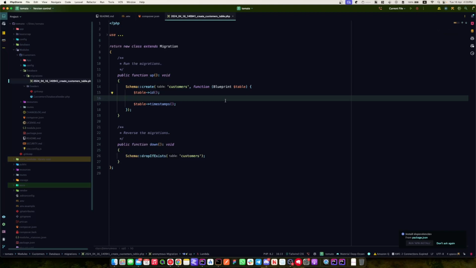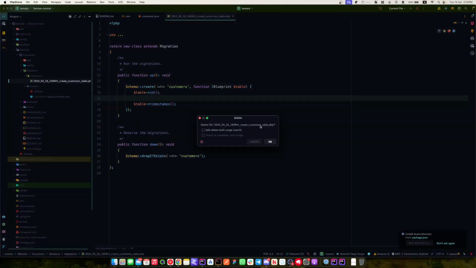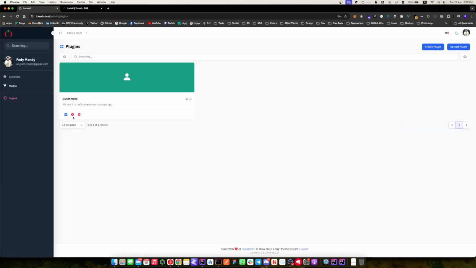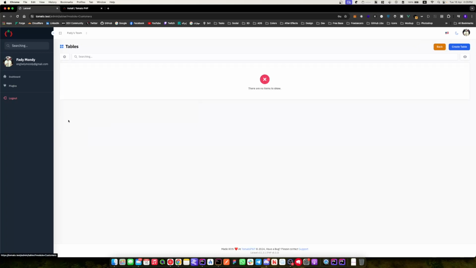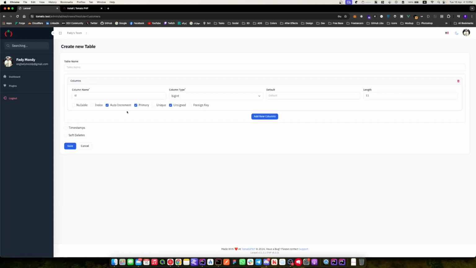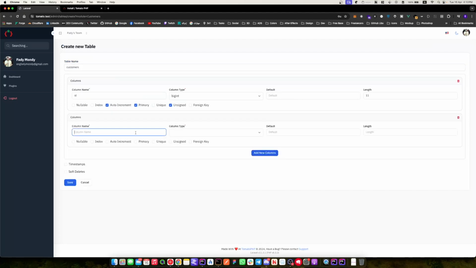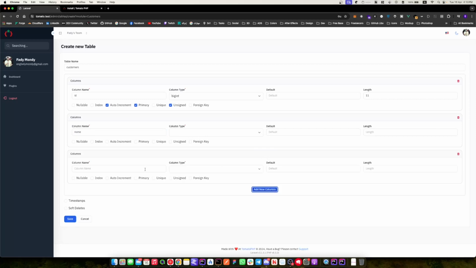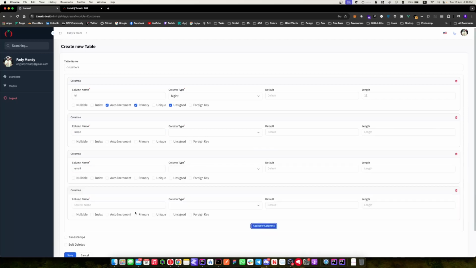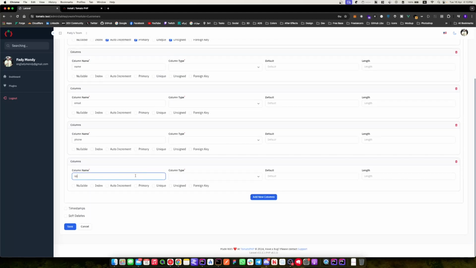We can work this way, or we can remove it. Going inside table, we will find create table, and we will create the customers table, and we add name, email, phone, something like password, and address. Let's also add timestamps.